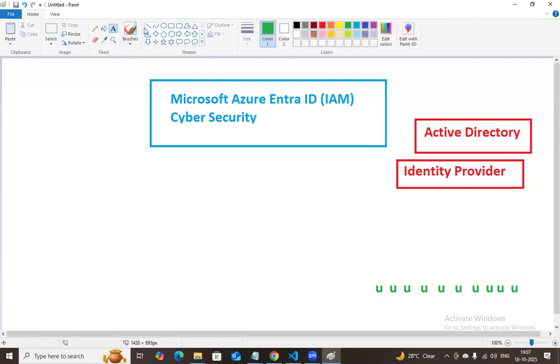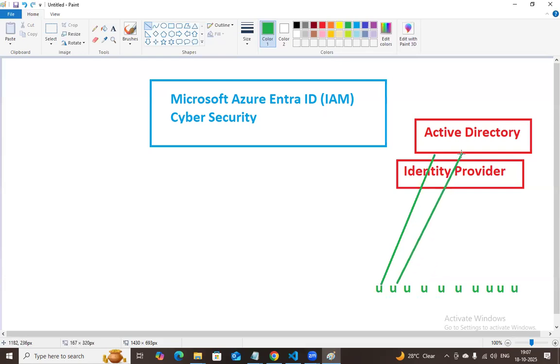But end of the day, all these users need to connect to the Active Directory only. First user connects to Active Directory, second user connects to Active Directory. But before connecting, they need to enter the username and password, right? One username and password they need to enter.